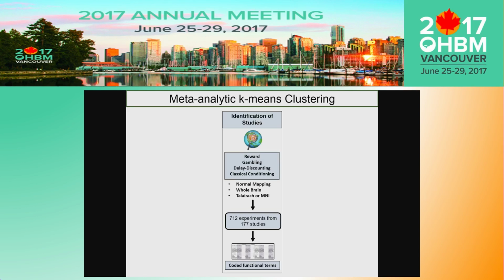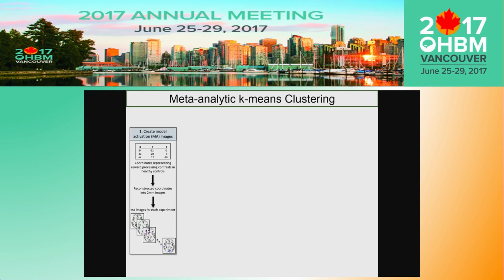We then functionally coded each of these experimental contrasts with terms through a multi-rater blind procedure. These terms were based on the publicly available information in the published articles under the methods and supplementary material sections, and also the BrainMap metadata. These terms represented the cognitive and behavioral constructs that the tasks included in our sample were trying to investigate. So we used this coding schema to get at more precise reward domain-specific constructs.